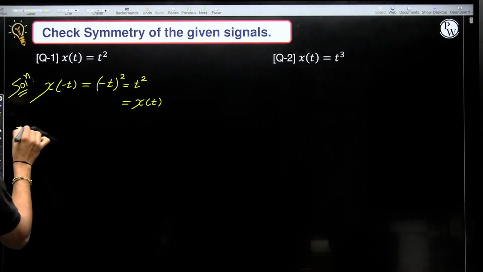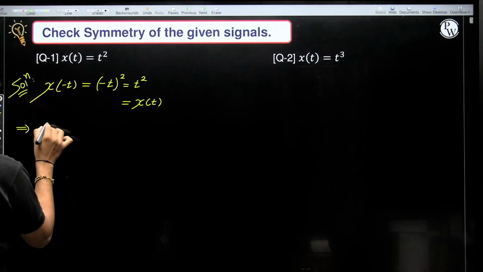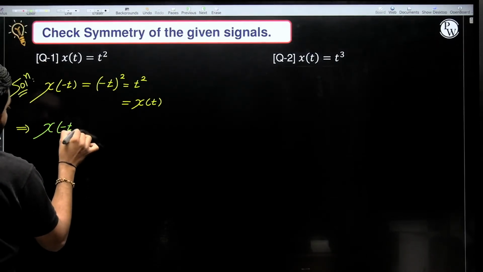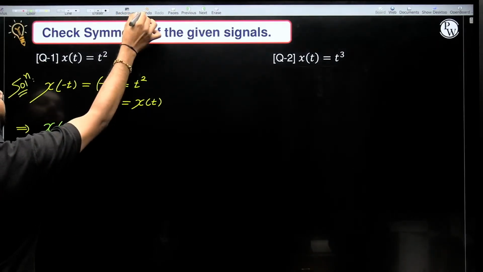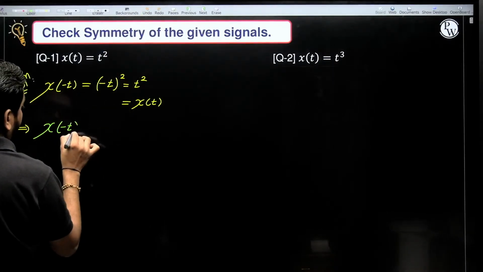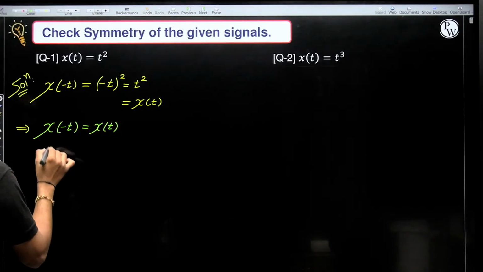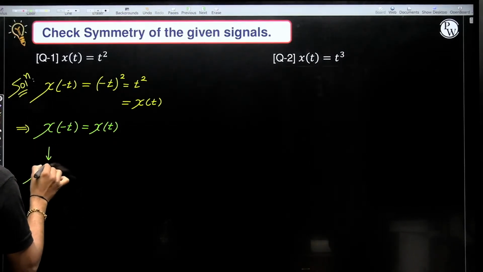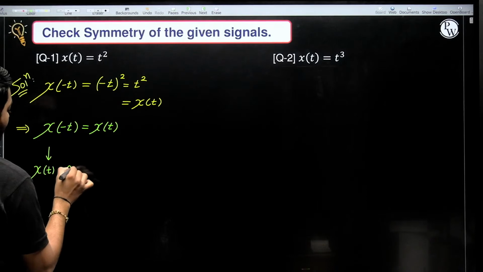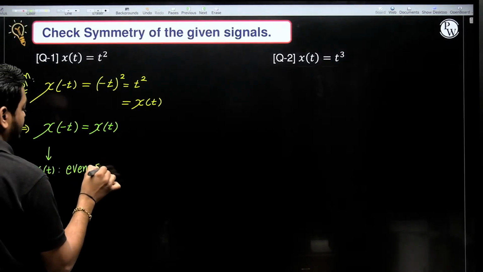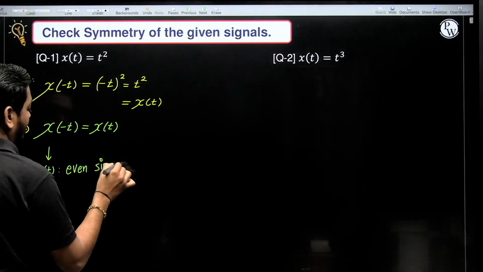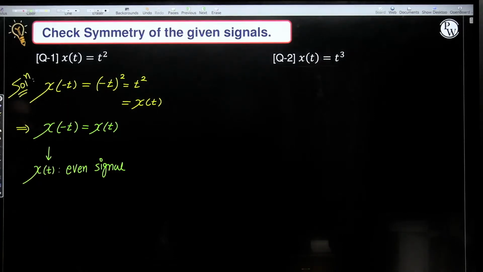Correct. So we got x of minus t equal to x of t. That's why x of t is said to be an even signal. Is it an even signal? Yes or no?